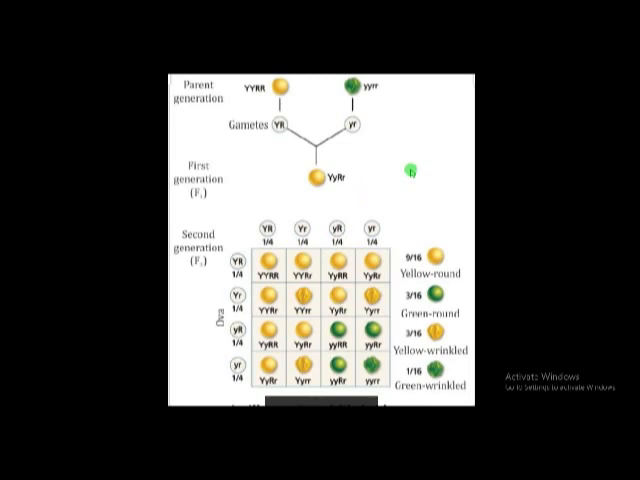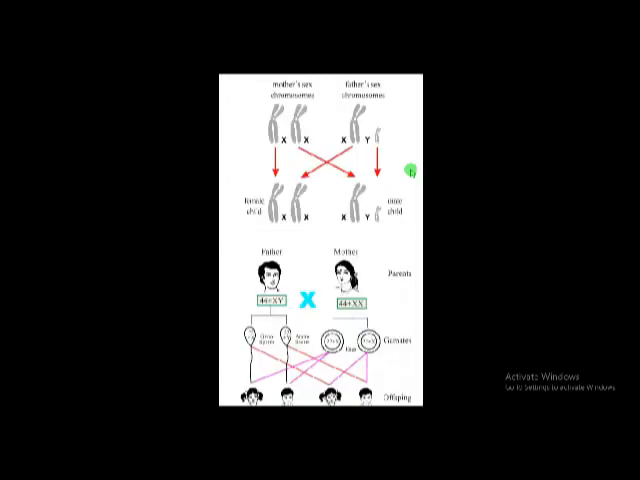Like that, Mendel proposed three laws: law of dominance, law of segregation, and law of independent assortment. And here it is sex determination in human beings.